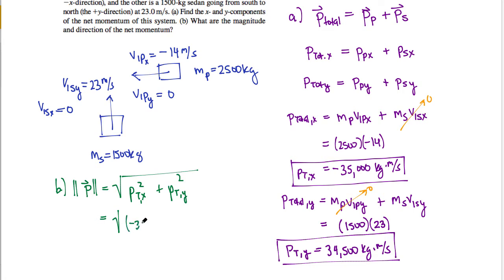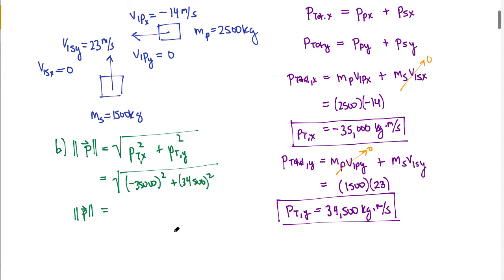So we have negative 35,000 squared plus 34,500 squared, all square rooted. Plugging this into your calculator, you'll find that the magnitude of this net momentum is 49,145. We'll just round it there. And that is kilograms times meters per second. So this is our magnitude.